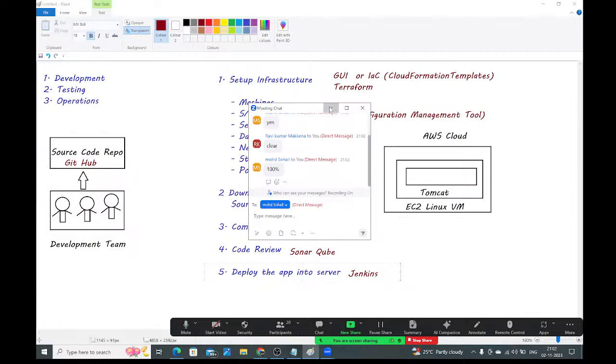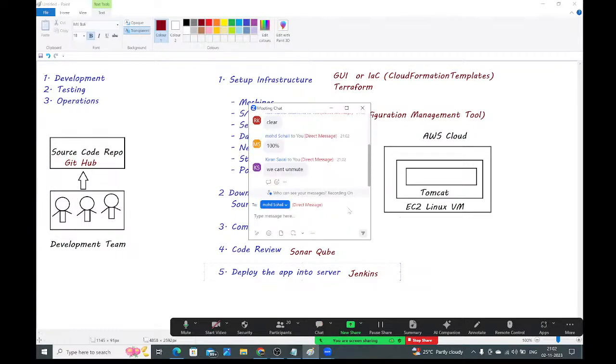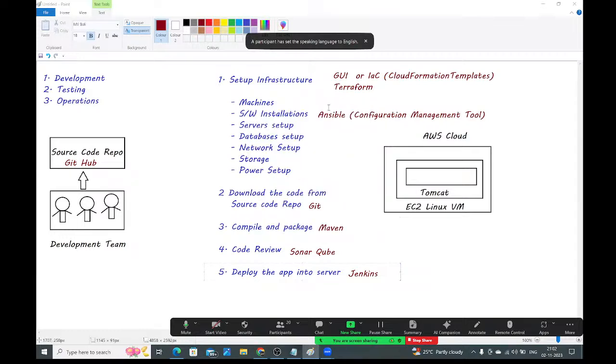Very good. Now observe carefully, guys. If you want to deploy the application in a single server, and if you want to manage the application in the single server, then with Jenkins we can stop, guys. At least please respond on the chat box, guys.